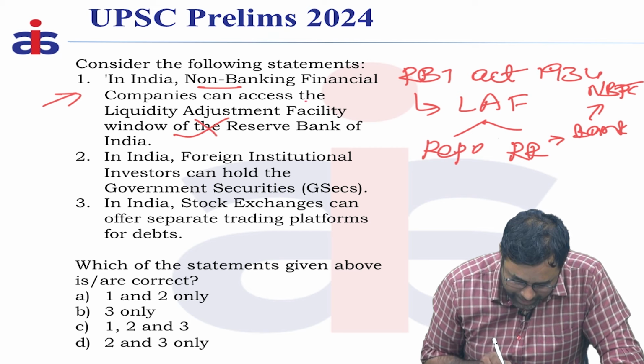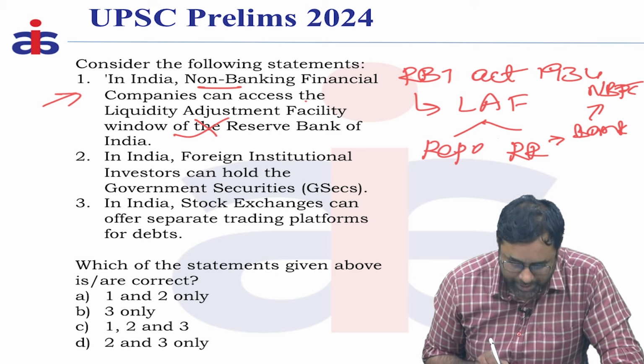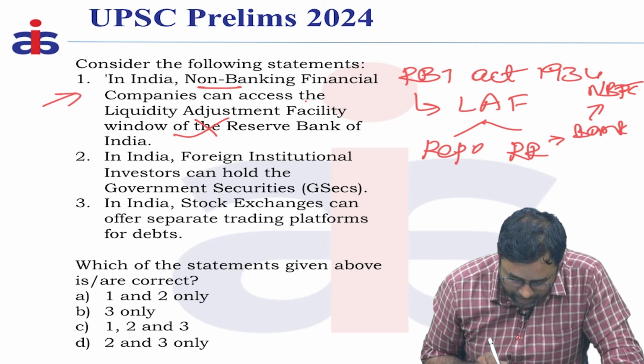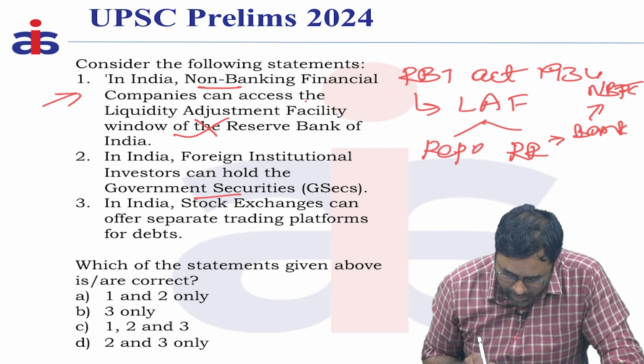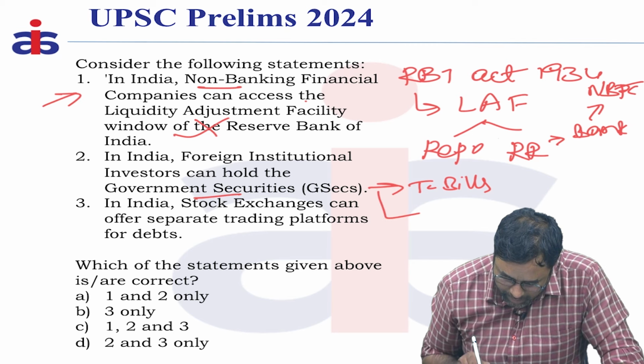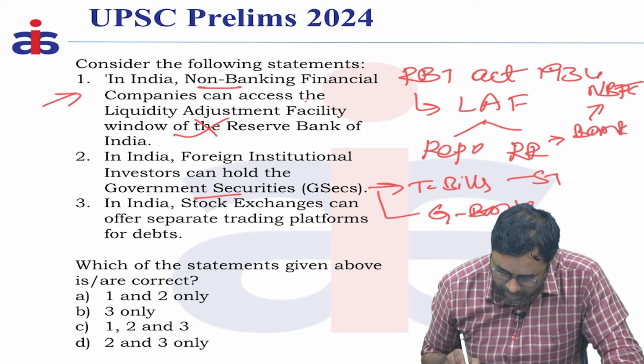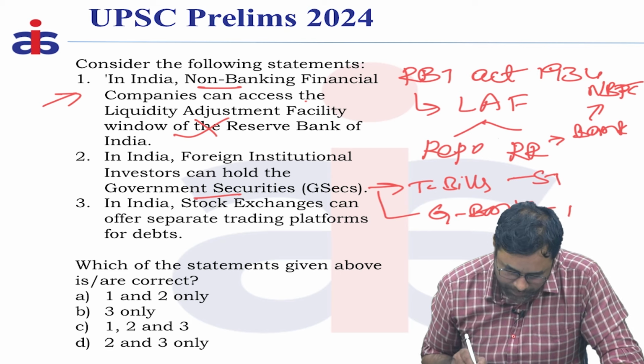The second statement says that in India, foreign institutional investors can hold government securities. What do these government securities mean? It includes treasury bills as well as government bonds. Treasury bills are short term and government bonds are long term.